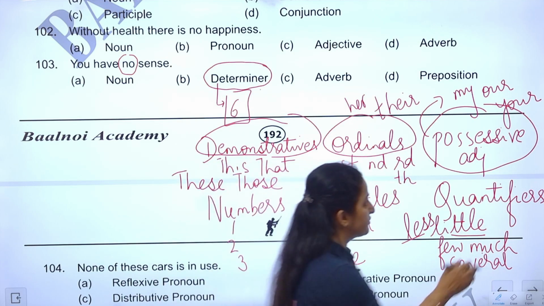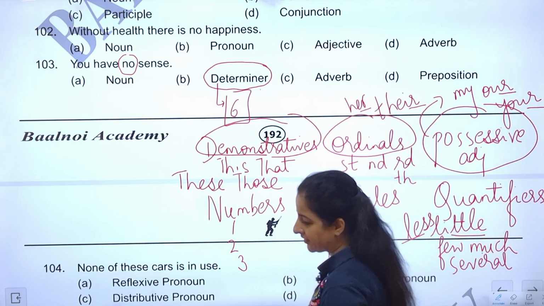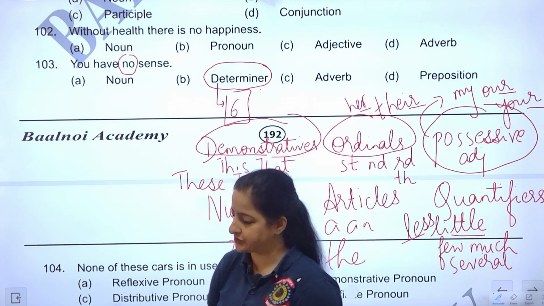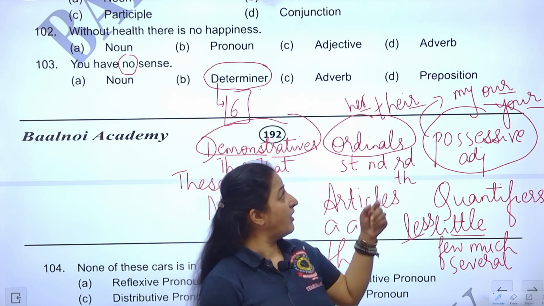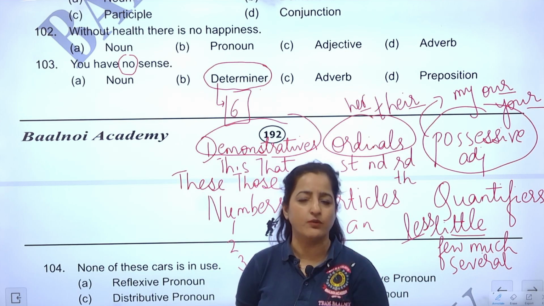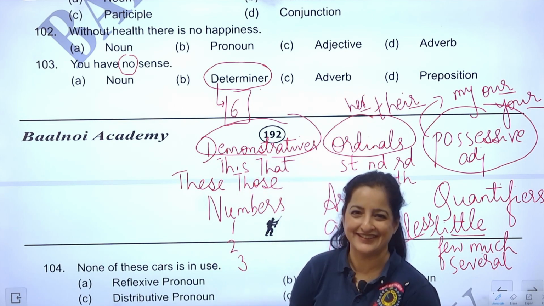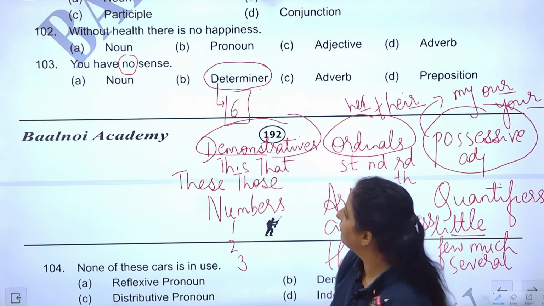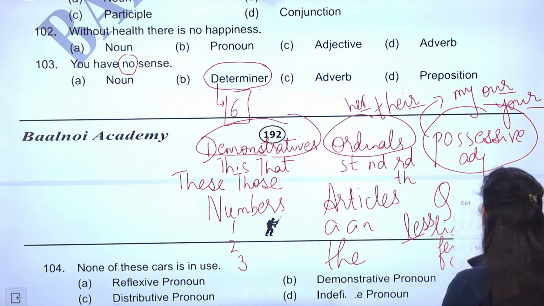I'll give you a tip on how to remember them. Most of them, not all, many of them end in R. You can just remember it this way. And one additional piece of information: if you make them ours, yours, ours, theirs, hers, then they become possessive pronouns. Fine. So moving on, 3 questions done.